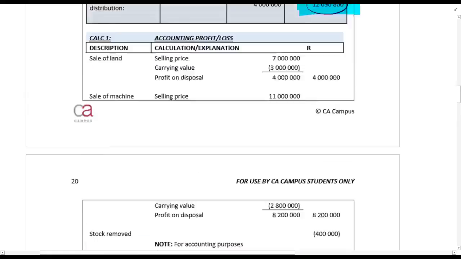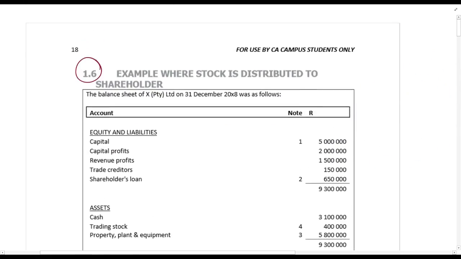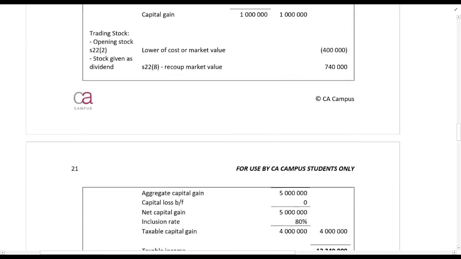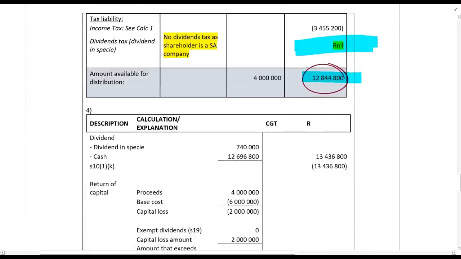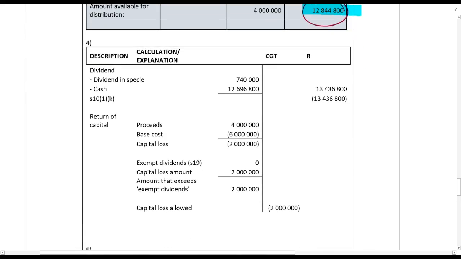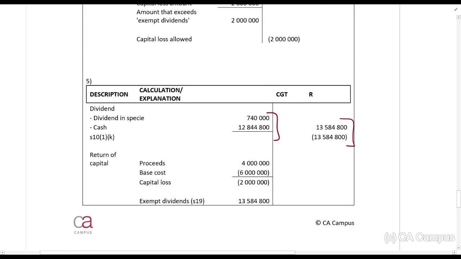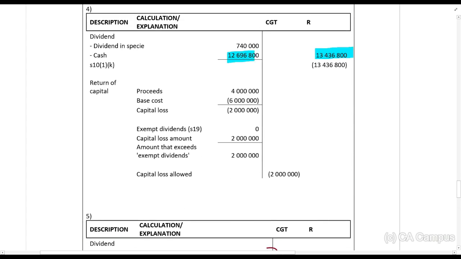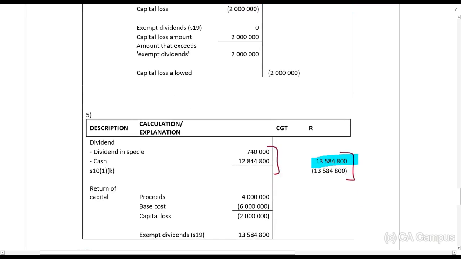Compare that to example 1.6 again. Let's look at the taxable income. For a natural person, 13,436,800. For a company, 13,584,800. What's the difference? It's the cash amount, 12,696,800.